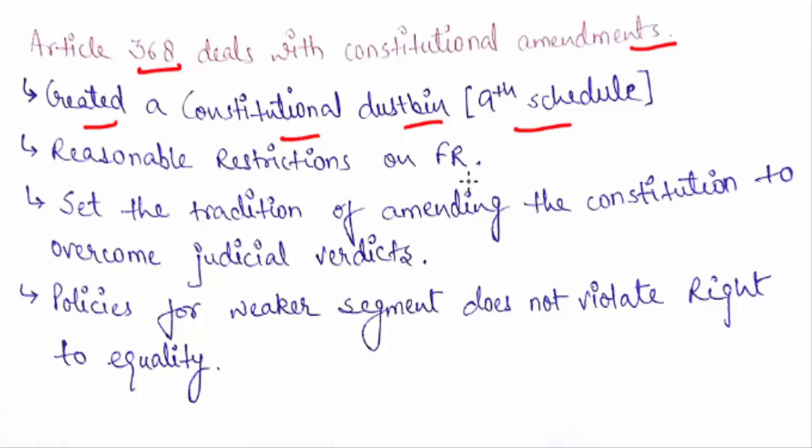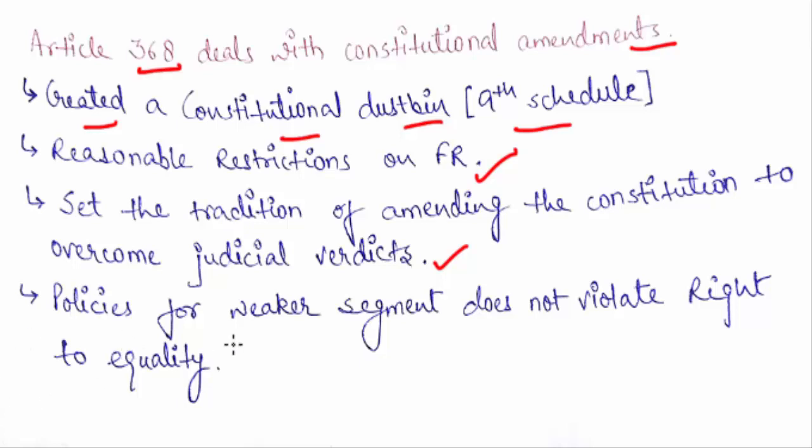Then it put reasonable restrictions on fundamental rights. This amendment put restrictions on fundamental rights, like you cannot provoke someone to crime or murder or anything, and you cannot just do any type of trade, right? So this is the starting point of putting restrictions. Then it set the tradition of amending the constitution to overcome judicial verdicts. You are going to see this tradition of amending the constitution, and the judiciary also comes with innovative techniques. You are also going to see this tussle of power between the judiciary and the legislature, or the tug of war between them, in the upcoming cases also.